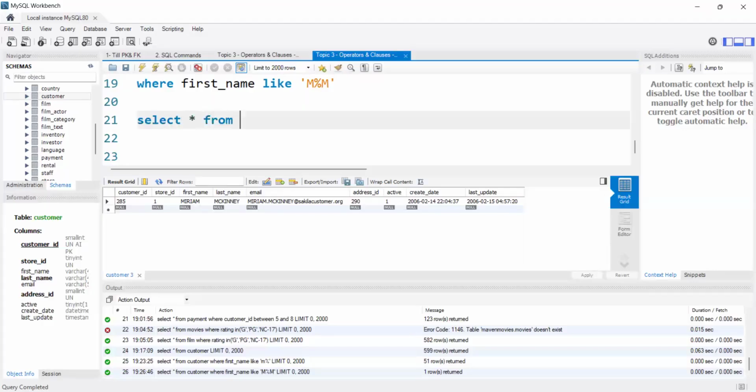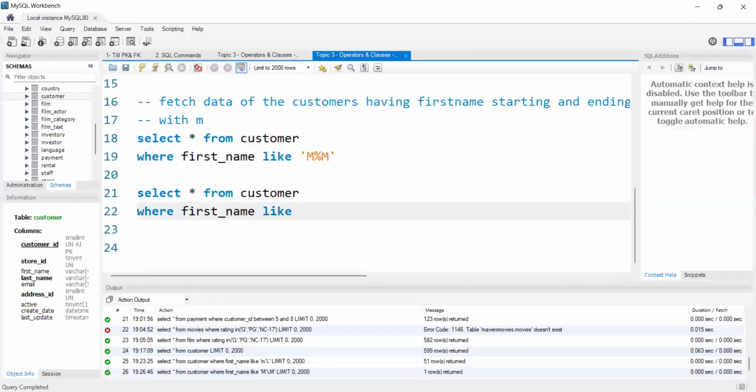Select star from customer where first name like. Here I'm saying I want to display the name in the form of T underscore M. This indicates that my complete word is only 3 characters.